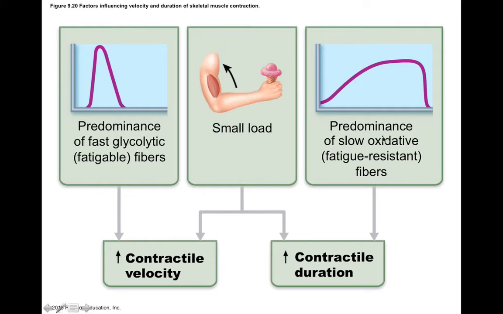Opposite to this, if you want to have a long contractile duration, what we have are slow oxidative fibers, which are much more fatigue resistant, but their onset of maximal tension is much slower. And this also wouldn't make sense for all your muscles, because although you can have a long contractile duration, you also wouldn't be able to move very fast. So let's say, for example, we need to have something in between, right?